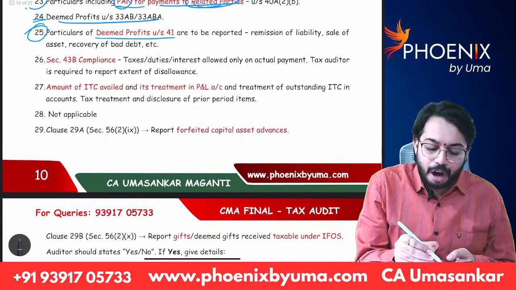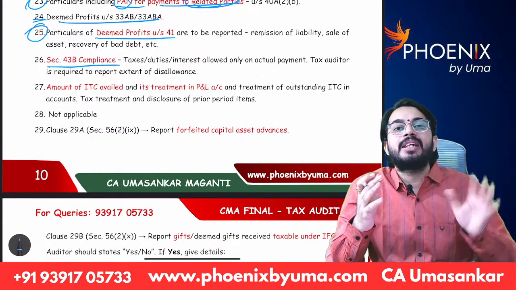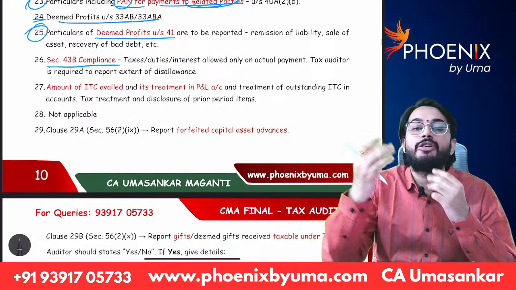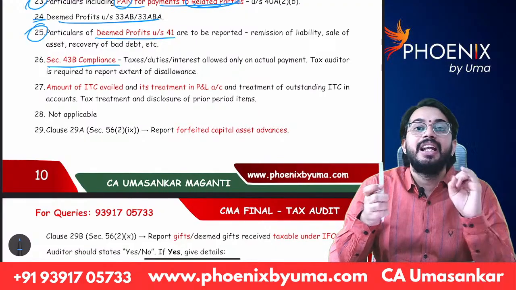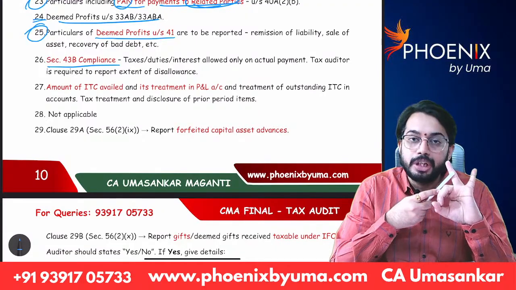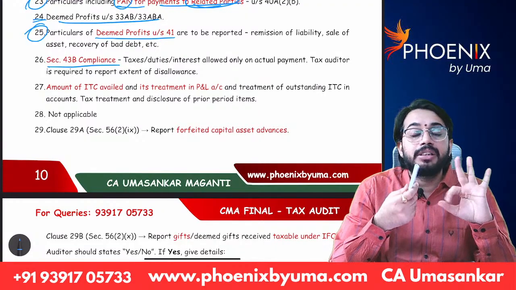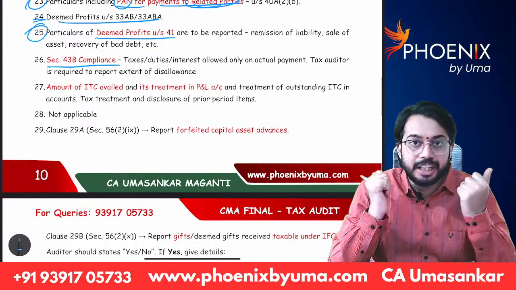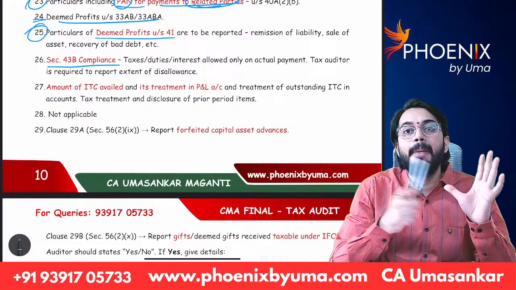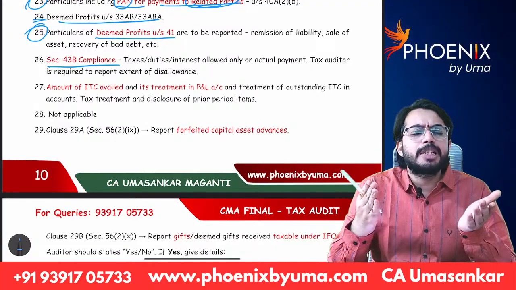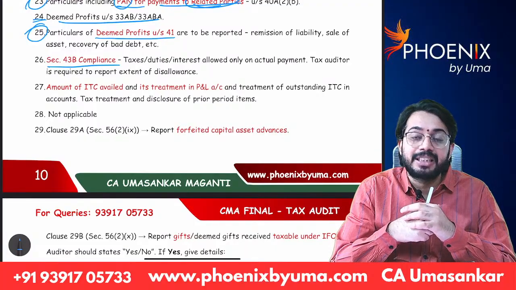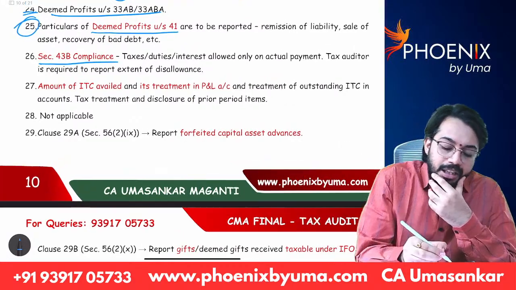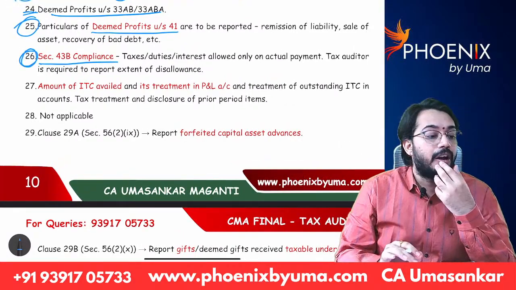Next, section 43B compliance. We know there are 6 payments covered under 43B. These 6 payments are allowed as deduction only on cash basis: leave encashment, employer contribution to provident fund, statutory payments, interest on loan taken from specified financial institutions, and amount payable to Indian Railways. All these payments are allowed as deduction on cash basis. So are there any payments covered under 43B? If there are such payments, that information is required to be given in clause 26.